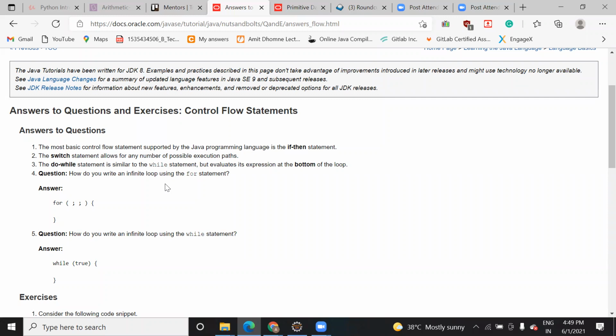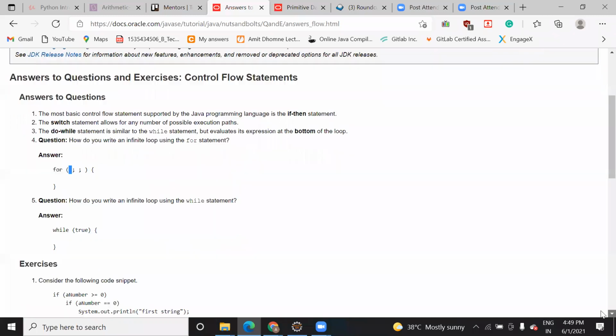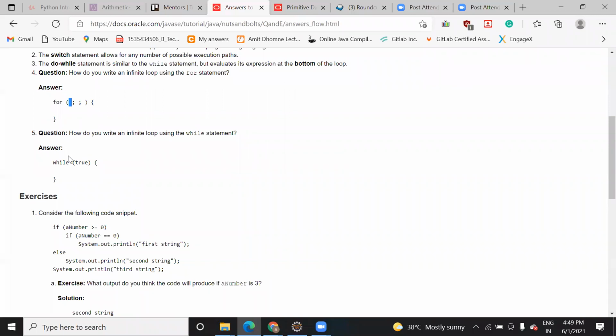And how do you write the infinite loop in a for loop? If you do not declare anything here, no initialization, no condition, it will go on forever. Similarly for a while loop, if you just put true here, then it will run infinitely.